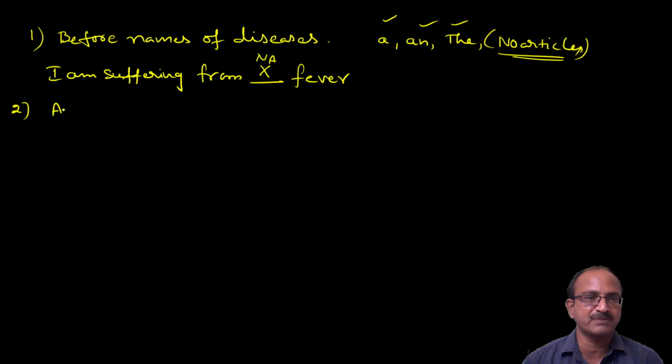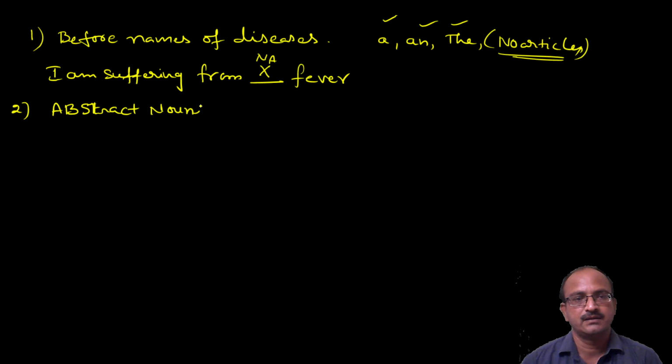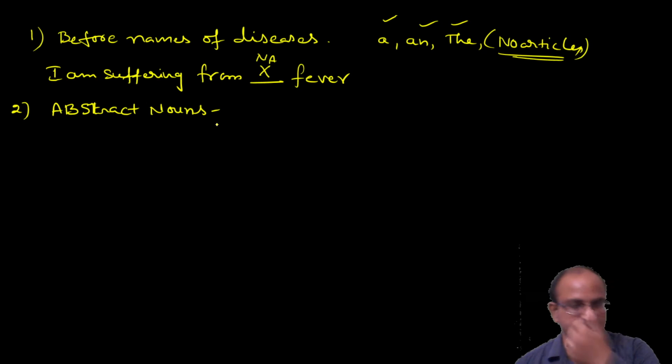Before abstract nouns. Already you know the nouns which have only feelings and emotion, not any physical existence. Those we call abstract nouns. Abstract nouns means happiness, honesty. These are nouns, but they are abstract. So before abstract nouns, we should not use any article.